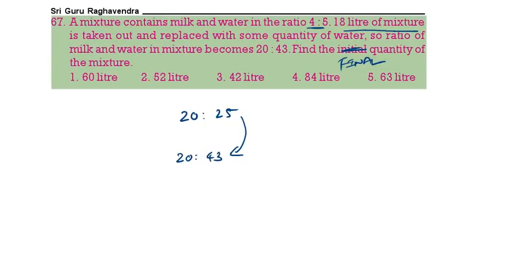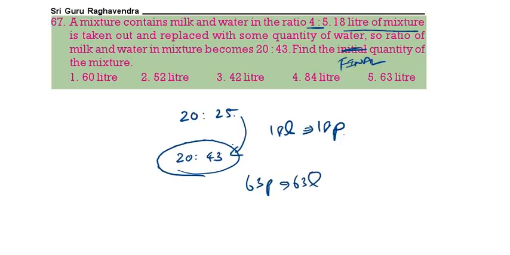It becomes 20:43. That means 20 is remaining 20 only, but because we are replacing with water, we are adding 18 liters of water. So 18 parts is equal to 18 liters. 25 is becoming 43, 18 parts equal 18. Find the final quantity. 63 parts equal to 63 liters.